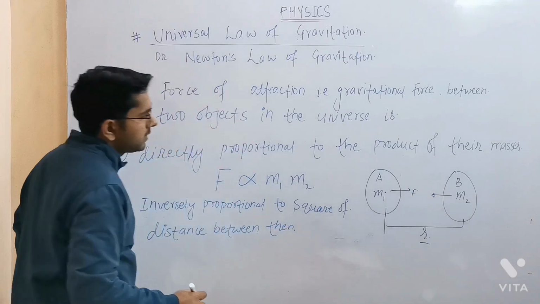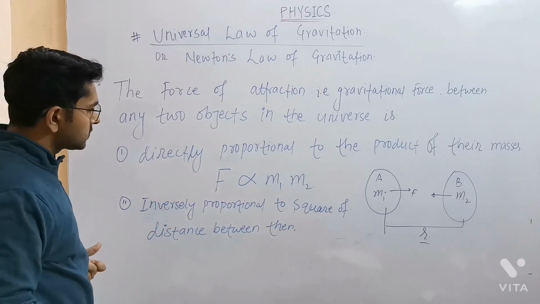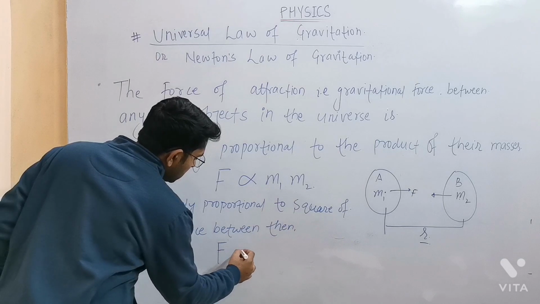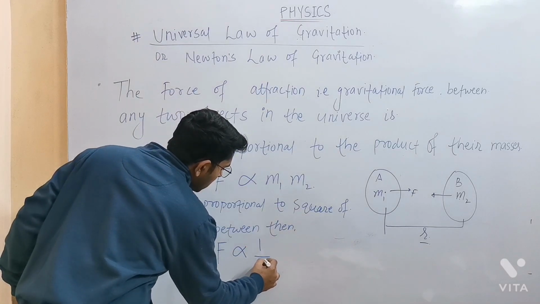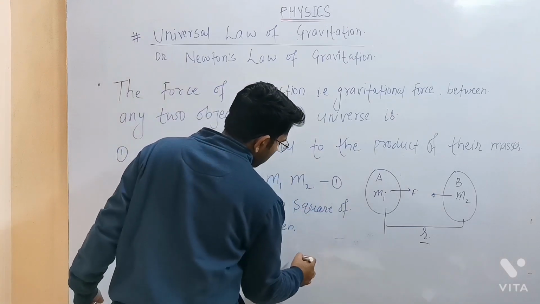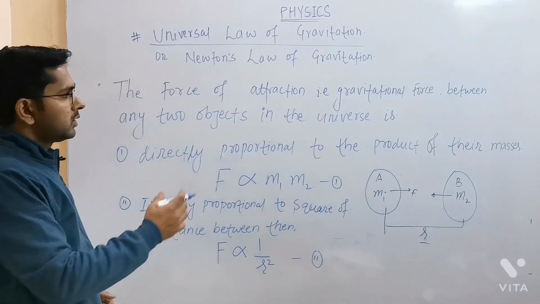So how can we represent it? What is the distance between them? r. So what will be the square? r square. So what is inversely proportional? See how we can represent it. This is the proportionality sign. It will be 1 by r square. So we have one equation here and one equation here. Okay.